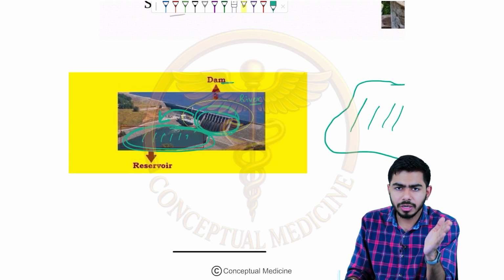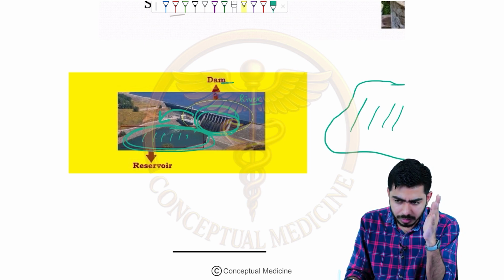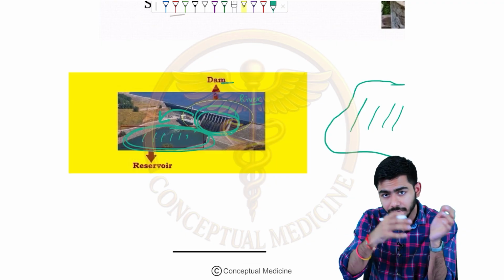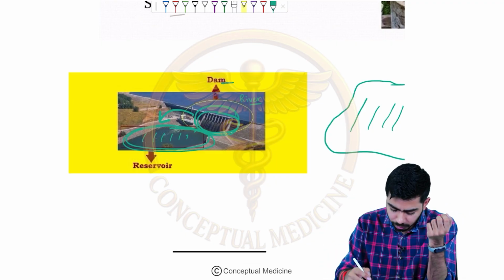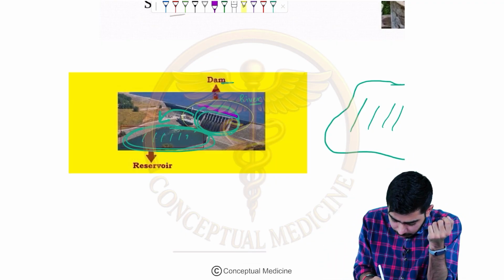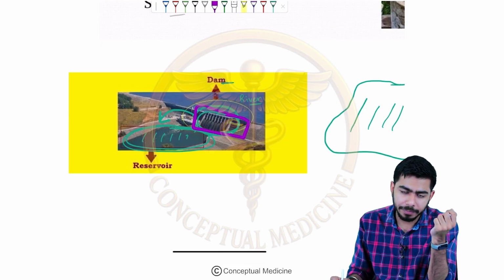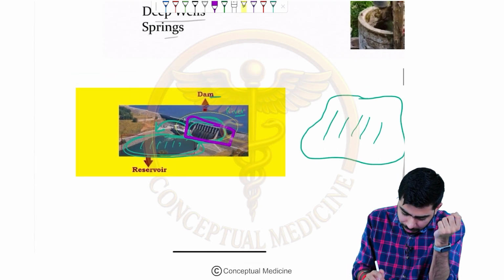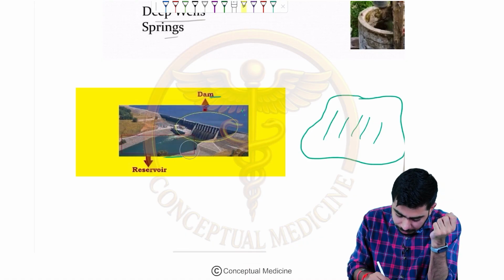So if they're asking you what area is draining into the impounding reservoir, this particular area is the catchment area of the dam. Over here I would like to address a very important point.